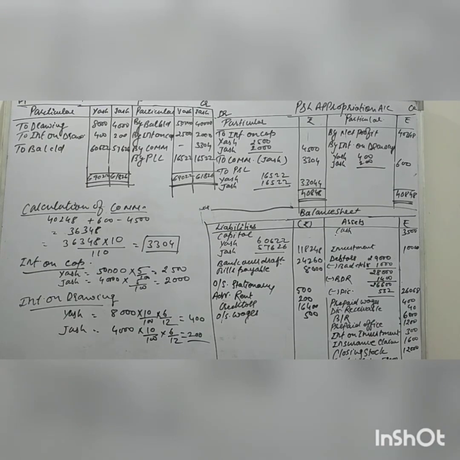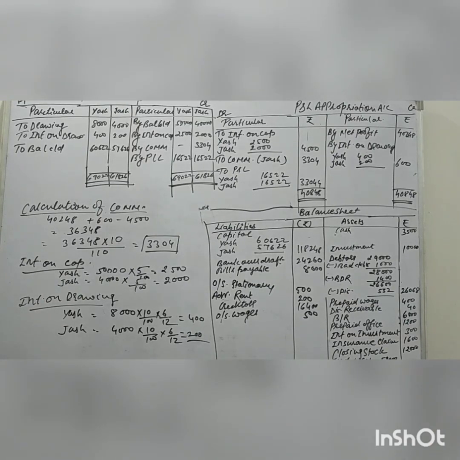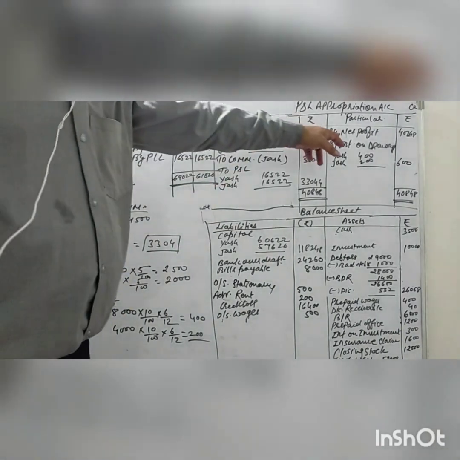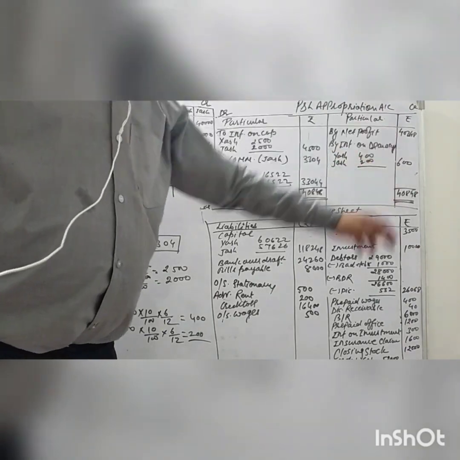So come to the P&L appropriation account. Okay, the first adjustment which I left for you, I told you that I'll tell you after some time, so it's come to time for doing the first adjustment. The first adjustment says interest at 5% on capital and 10% on drawings for 6 months. First of all, you can see in the P&L appropriation account, the net profit 40,248.